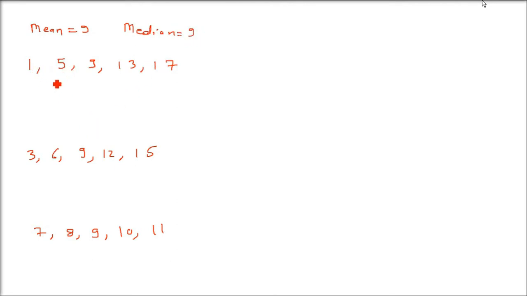Mean is simply adding all of these values and dividing by the number of observations. 5 plus 1 is 6, 6 plus 9 is 15, 15 plus 13 is 28, 28 plus 17 is 45. The total is 45 divided by 5, so it's 9. And how do we find the median? Arrange them in ascending order and find the central value, which is 9. So mean and median can be found.